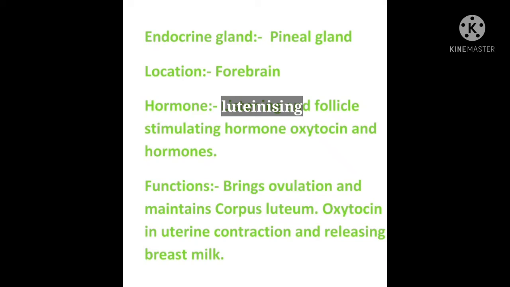It functions in bringing ovulation in the female, and it maintains the corpus luteum which is present there. Oxytocin helps in uterine contraction and releasing breast milk. It is also helping in uterine contraction and also in releasing the breast milk in the female.